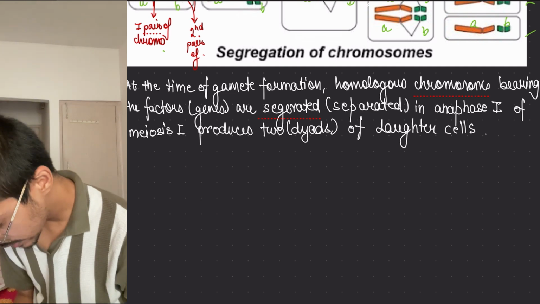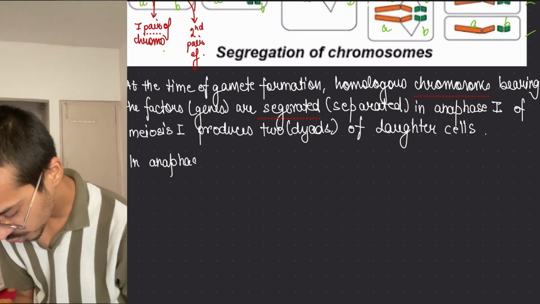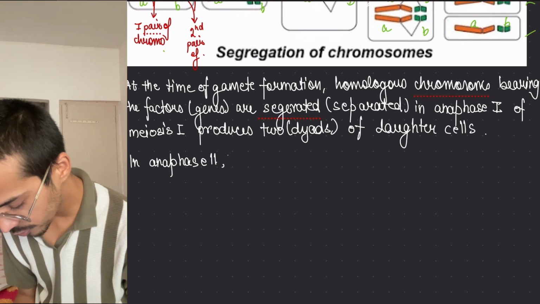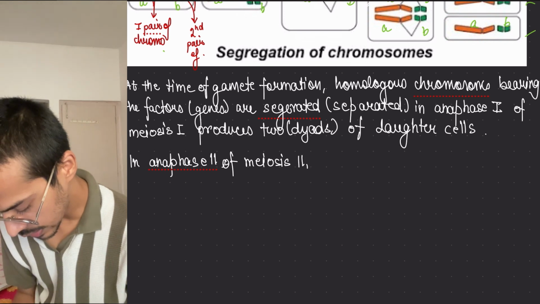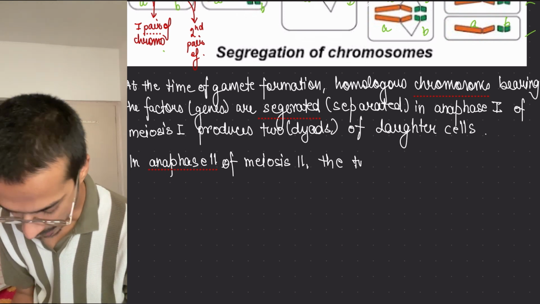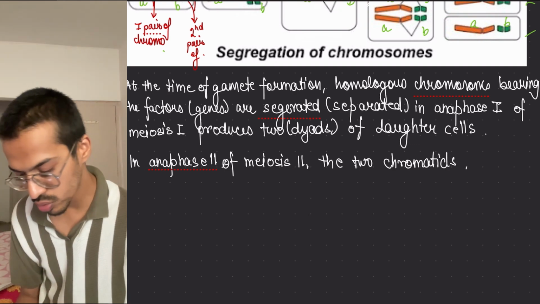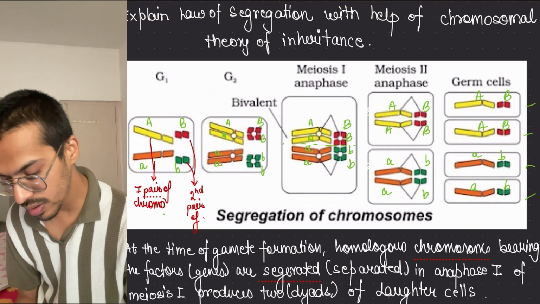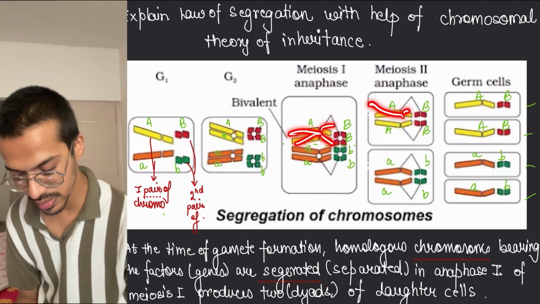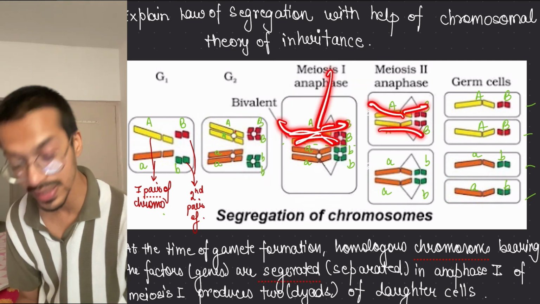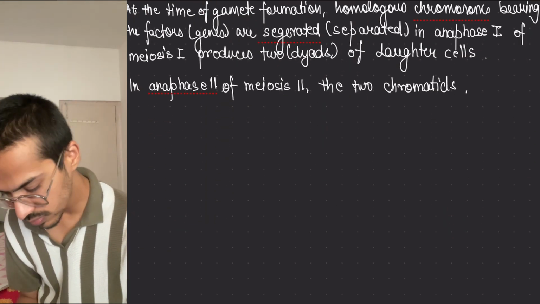So the next thing is in anaphase 2. In anaphase 2 of meiosis 2, the 2 chromatids, because within one chromosome, what is happening? See over here that there are 2 chromatids present. So they will also separate. This will go one way and this will go a different way in this case. So what will happen?